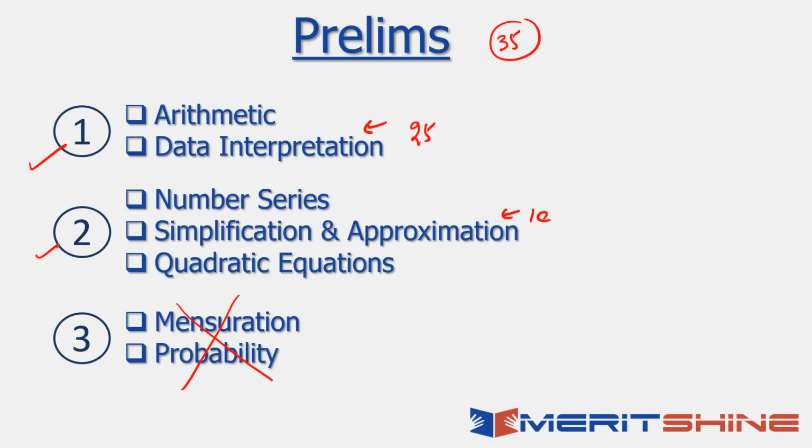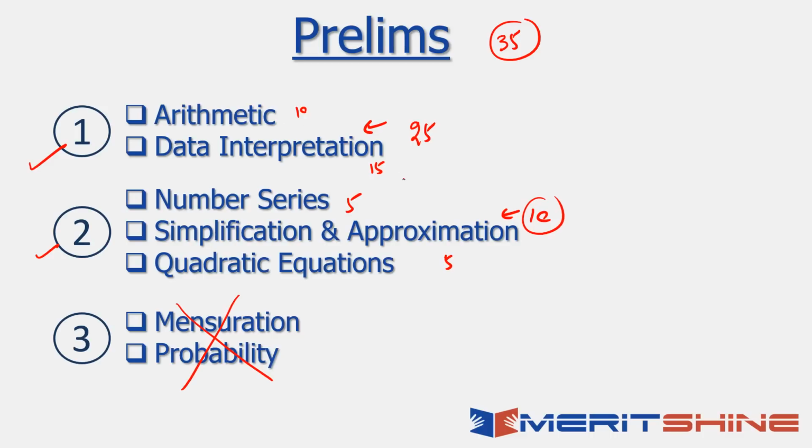If I have to break it up further, because you need to understand this before starting any kind of preparation, arithmetic is generally around 10 marks. DI would be around 15, three sets of 5 each. This is the current trend. Number series generally is there. They can give you 5 questions, and one set of simplification and quadratic equations. So there will be another 5 from these two. It can be simplification and quadratic as well, but generally it's like that. So that makes this 10. In these three, number series is most important, then simplification, approximation, and third would be quadratic equations. This all can change, but we are looking at the current trend.